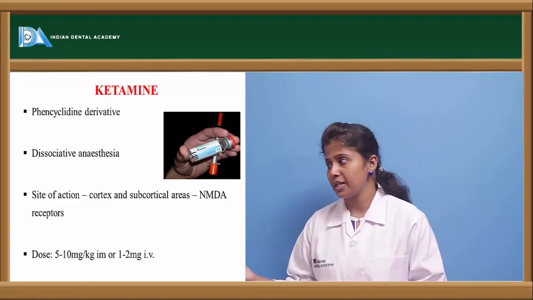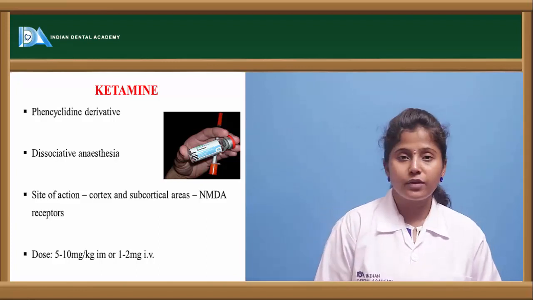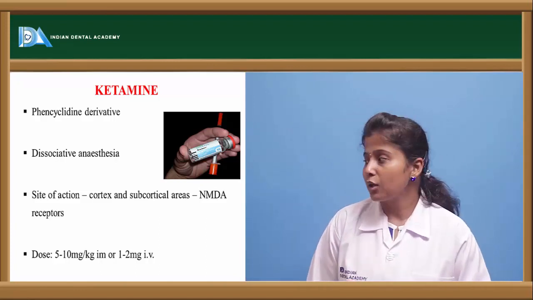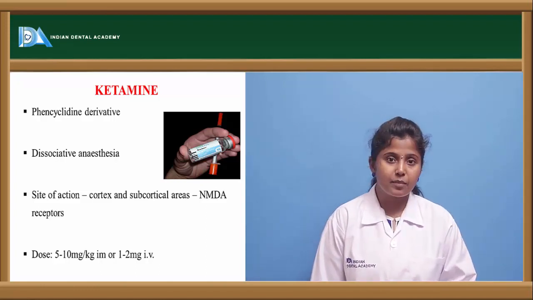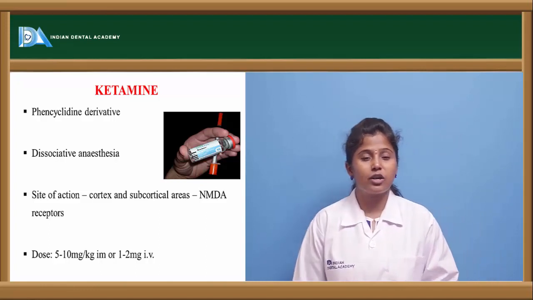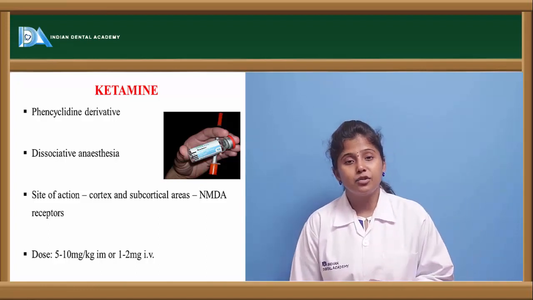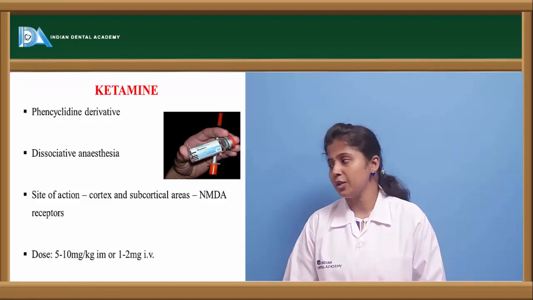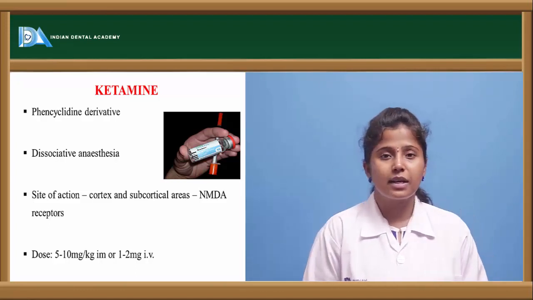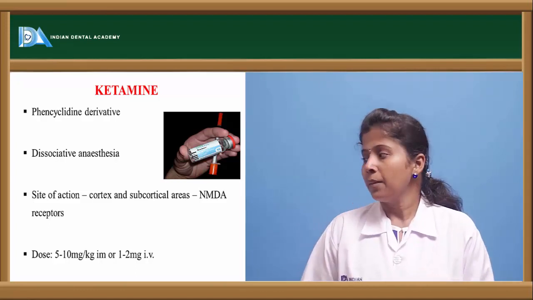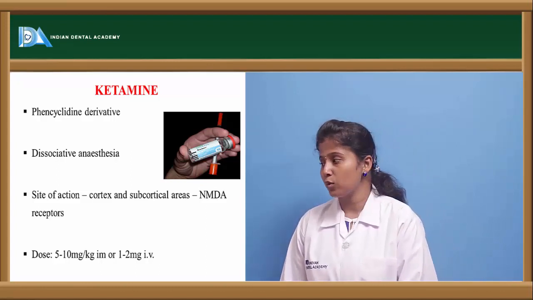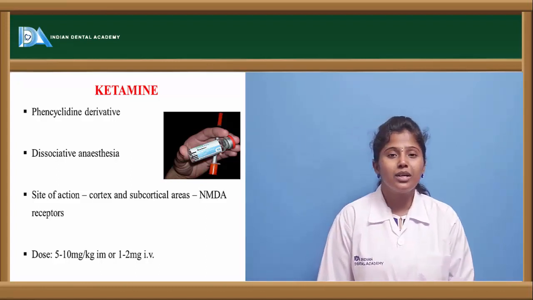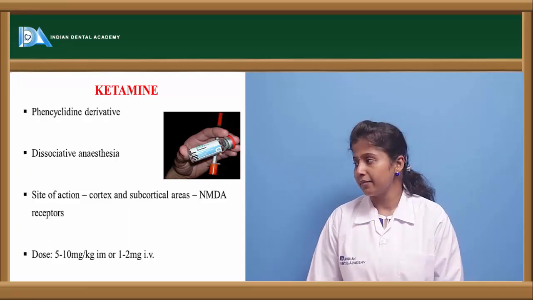And the site of action of this ketamine is the cortex region and subcortex region, especially the NMDA receptor. These NMDA receptors are present in the cortex and subcortex region, and this drug will bind to the NMDA receptors in order to show its effect. And the dose is about 5 to 10 mg per kg if we are giving through the intramuscular route, that is the IM route, and if we are giving through the IV route, 1 to 2 mg per kg of the drug is enough.